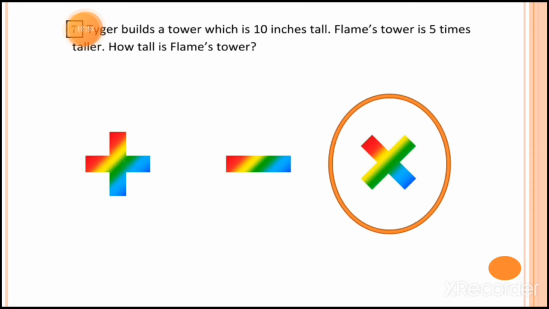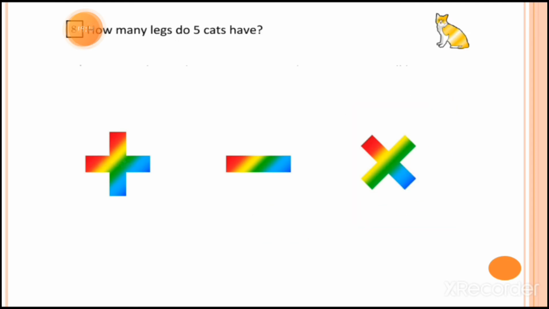So you will better understand this, which type of question this is. You can see I am putting the circle on the multiplication sign, right? Now let's see the next example. I hope you understood these types of examples, and you have to write this down into the fair book also.